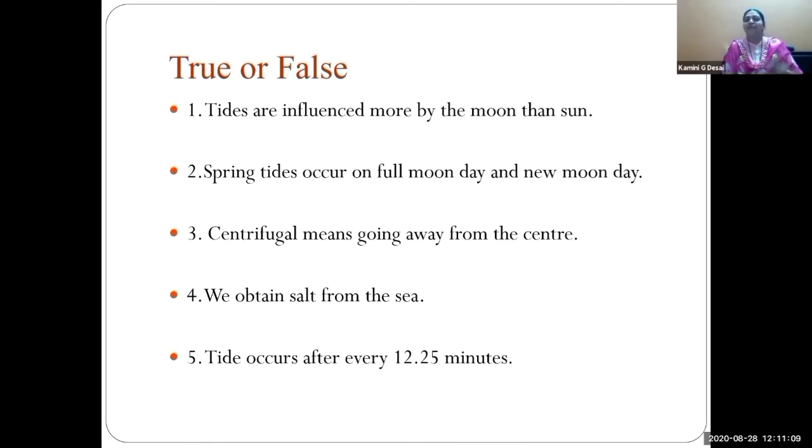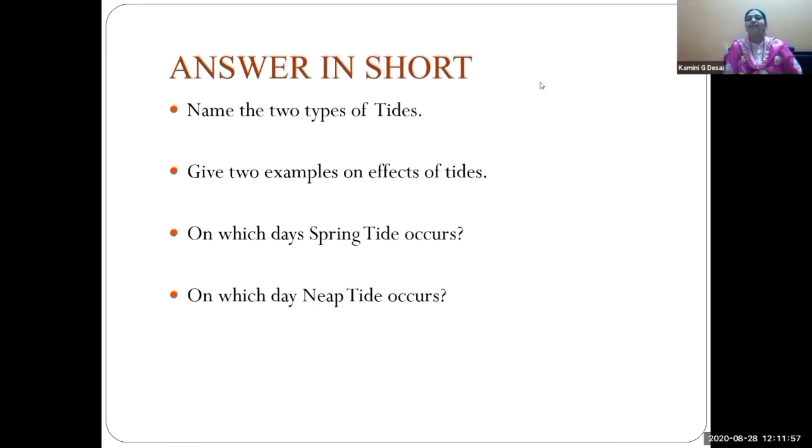So you can take a photograph of this and write true or false in the homework. Many students give the correct answer. Khushbu Gupta, all the answers are correct. Very good. Thank you, Miss. Examples on effects of tides, I will send you on your WhatsApp group.